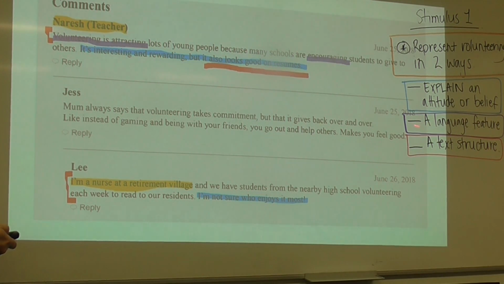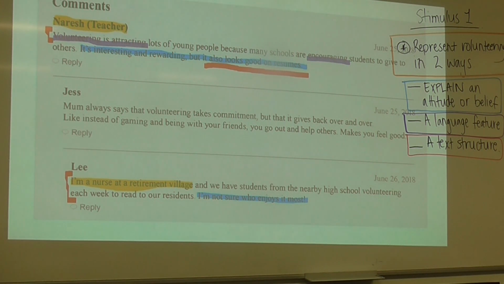The language features that they've included in here is the actual choice of language. So it's encouraging, volunteering is attractive. So again, using that emotive descriptive language. The text structures that have been included, I've tried to highlight in here the sentences that they've used. So they've identified who they are first off. So you can see here at the start, she says that she's a teacher. Lee identifies herself as a nurse at a retirement village.